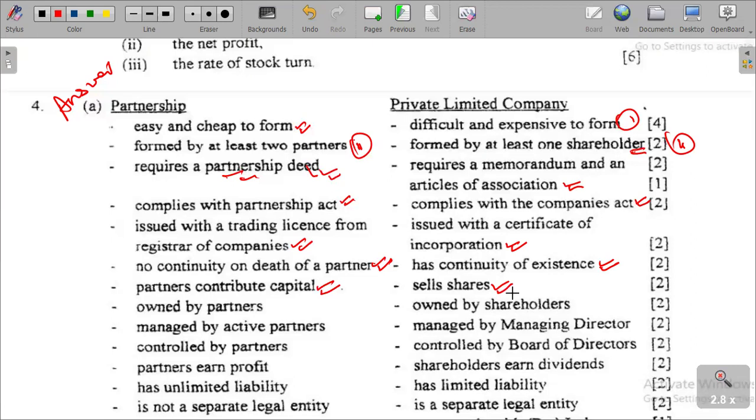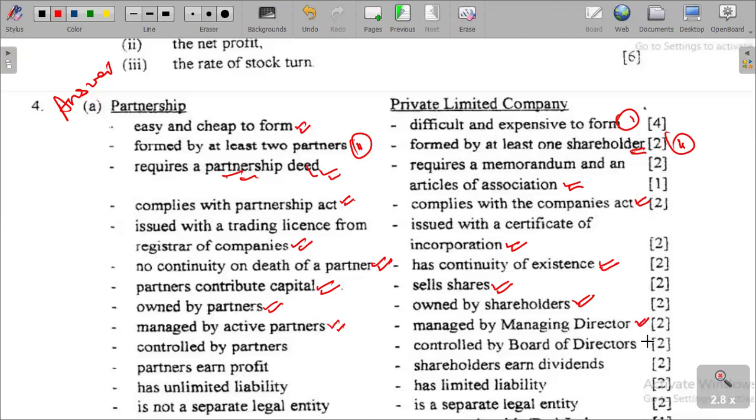In the case of partnership, partners can contribute their capital. And then a partnership is owned by partners. A private limited company is owned by shareholders, who are individuals who have got a percentage of share ownership within the company, who receive the dividends, who receive the profit of the business, who have got a direct or indirect control or influence on the way the business is running. A partnership is managed by active partners.